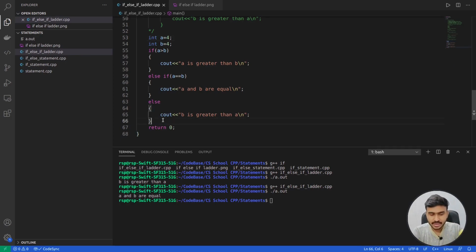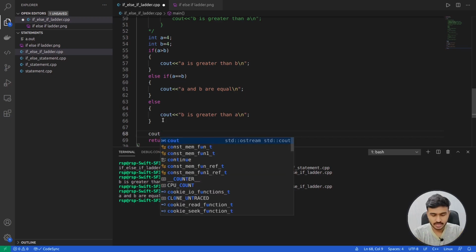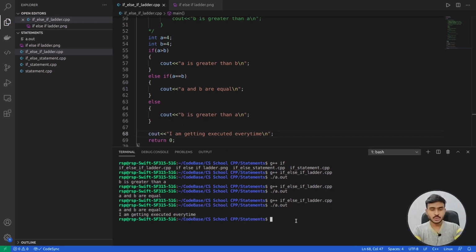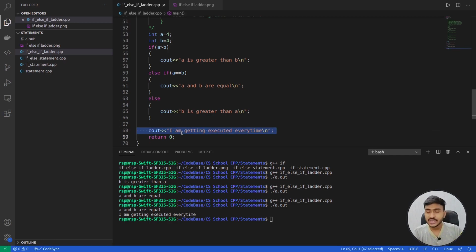And let me add one statement after this else. So let's say I am getting executed. Okay, now let's quickly compile and execute this code. Let me show you one thing. So you can observe that a and b are equal is getting printed, and after that this line is also getting printed.